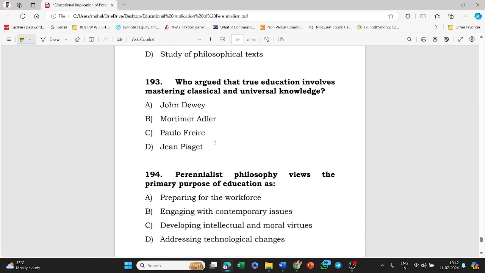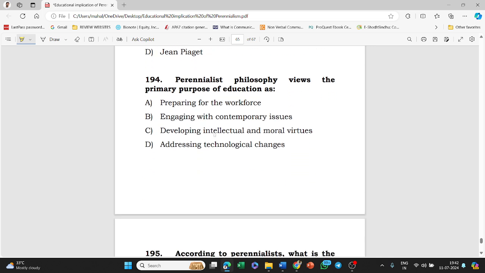Who argues that true education involves mastering classical and universal knowledge? Dewey, Adler, Paulo Freire, Piaget. Option B, that is Adler, is the right answer to this question.